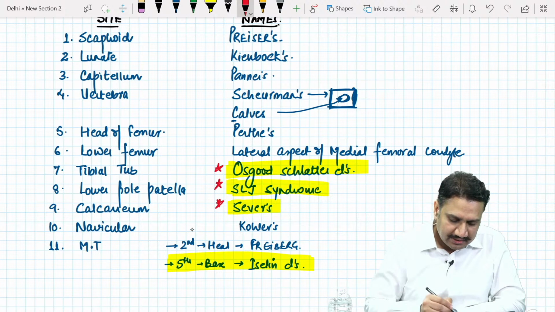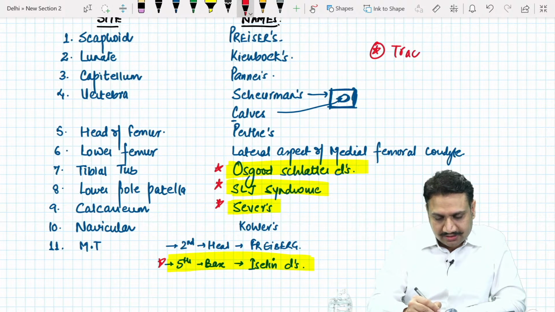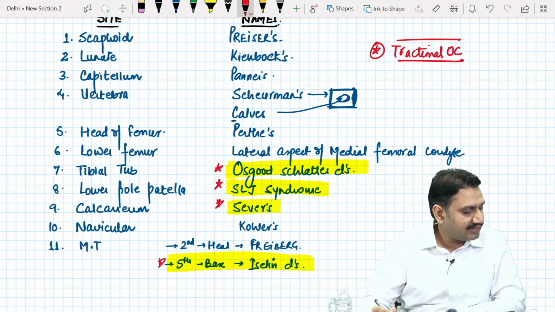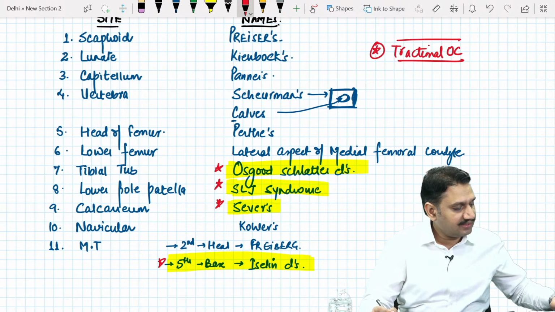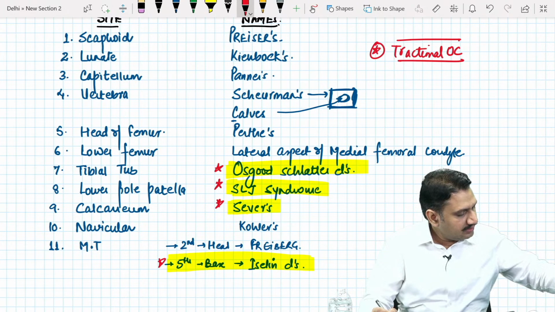These are all known as tractional osteochondritis, where there is a constant pull of some muscle or tendon. I hope this is fine with everyone.